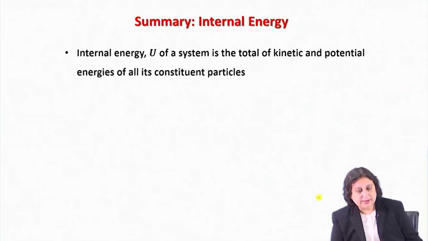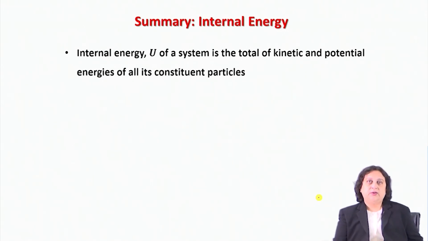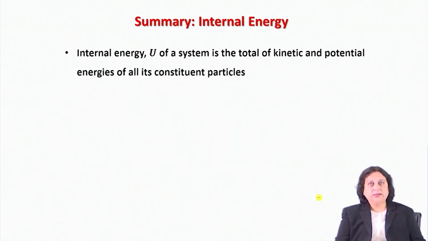Now, to summarize what we have learned about internal energy. We understand that internal energy U of a system is the total kinetic and potential energies of all its constituent particles. Of course, thermodynamics doesn't give you any idea about what it actually is.